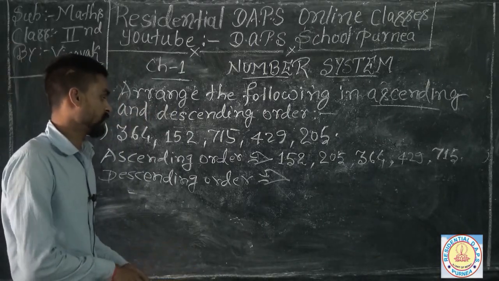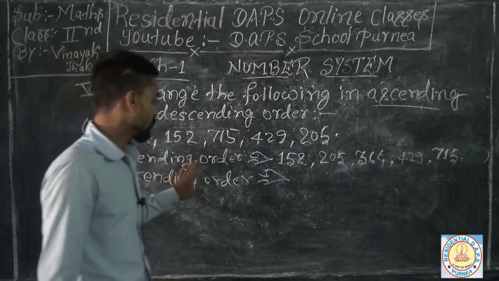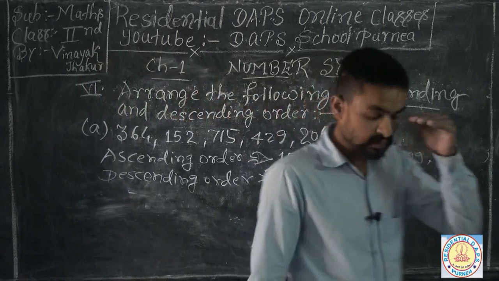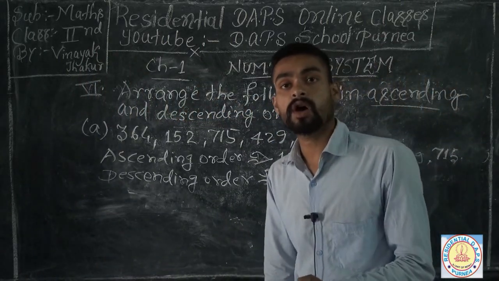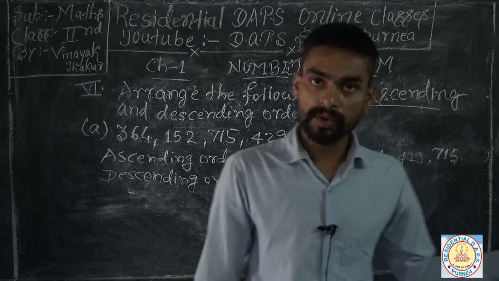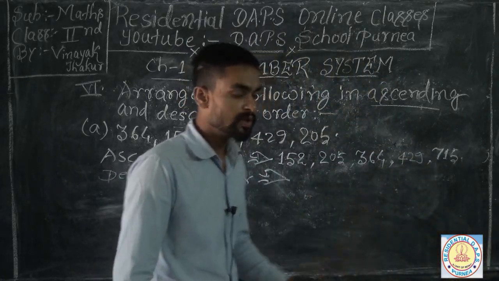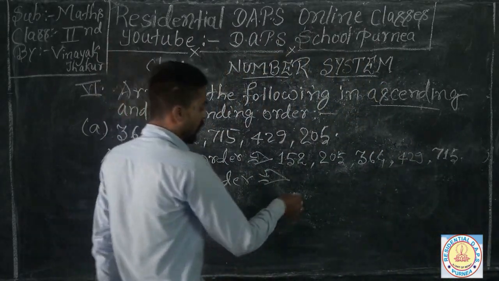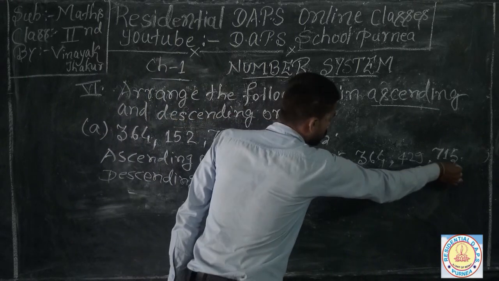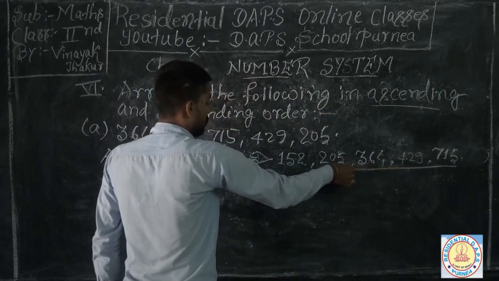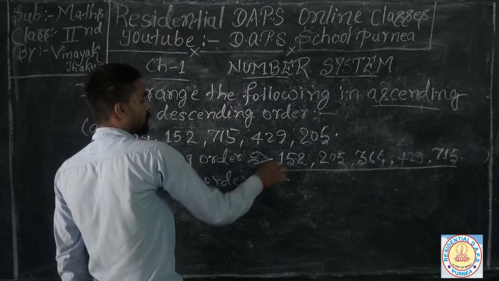Ascending is the opposite word of descending order, so you can find your numbers easily. You just have to put all those numbers from right to left.